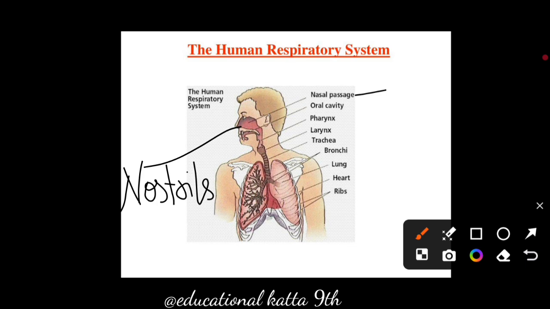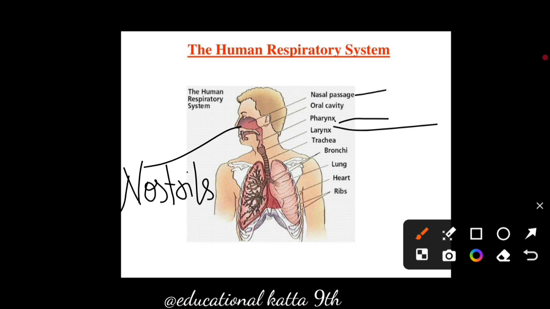Then comes the oral cavity. You don't have the pharynx, I'll explain it. Pharynx. So the nasal chamber opens into the pharynx. It passes air to the larynx. From here it goes into the larynx. Larynx, also known as the sound box, is located in the neck region in front of the trachea. It also produces sound.